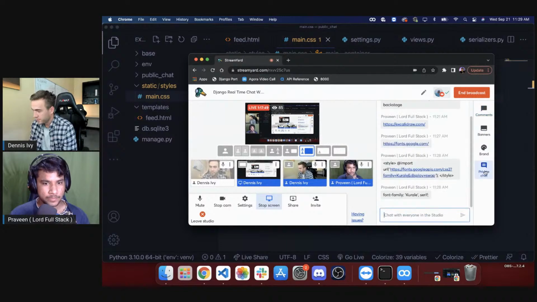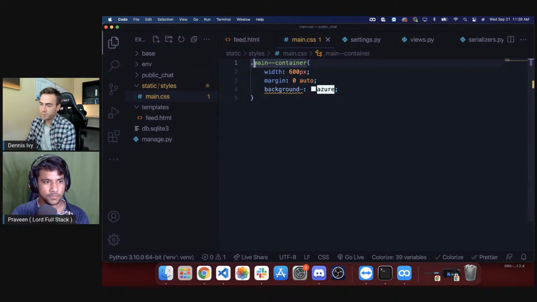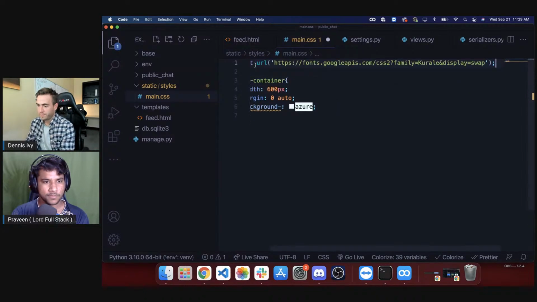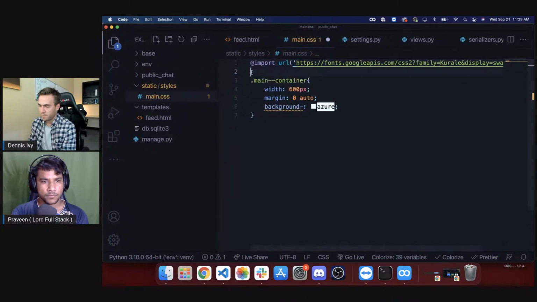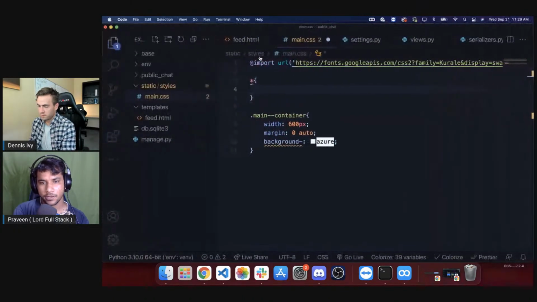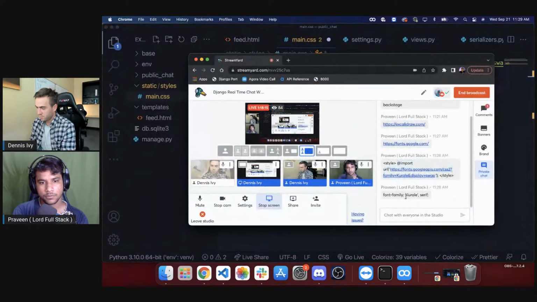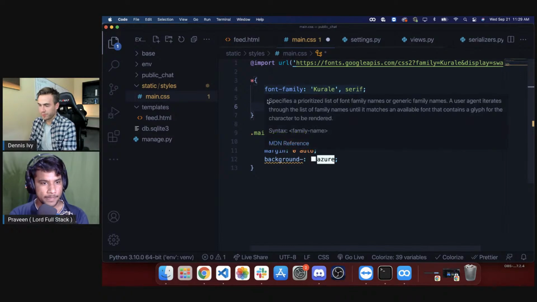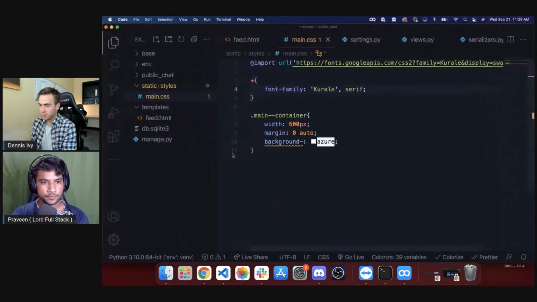Okay, so I do have the private chat. Now everyone gets to see our private chat. Okay, so let's bring this in right here. And I guess you will have to put this font family Corrales serif into the body tag. I should be able to just do this right here. I'll just apply it to everything. Should work.